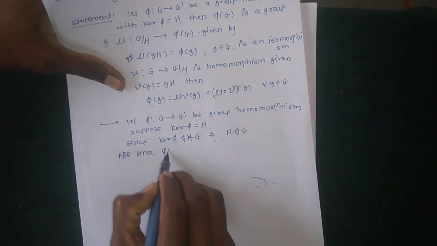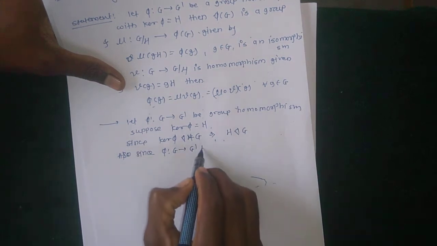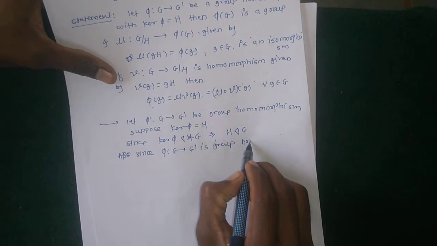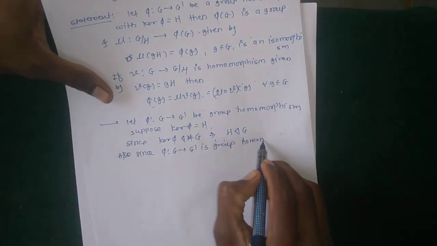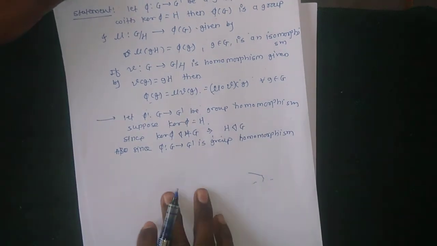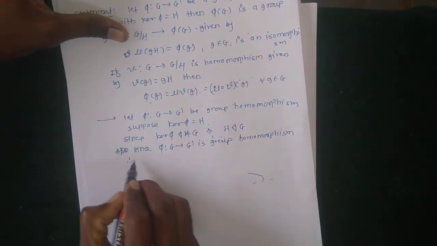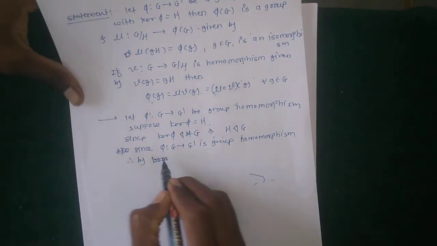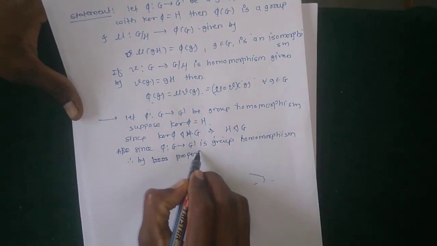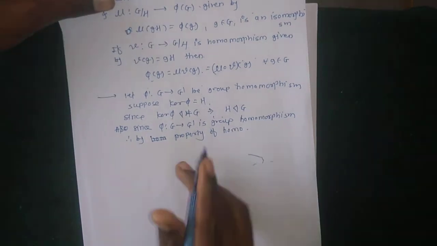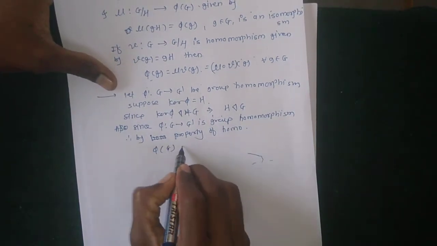since phi from G to G dash is a group homomorphism, given, okay, this is also a group homomorphism. Therefore by the property of homomorphism, phi of G is a group.